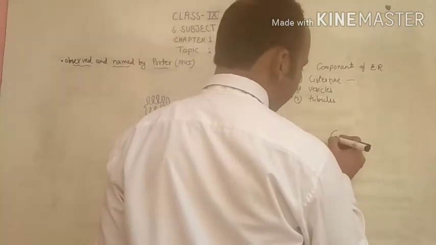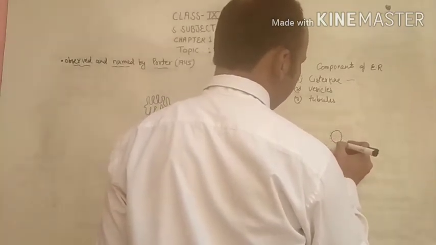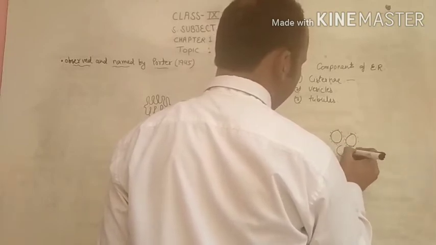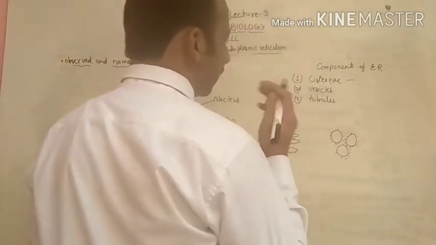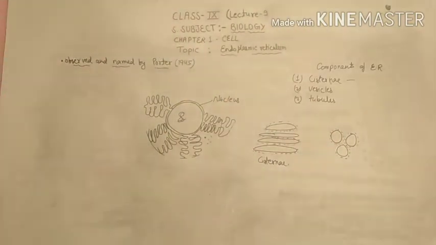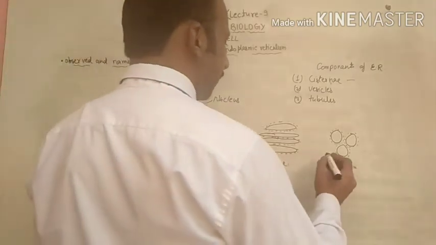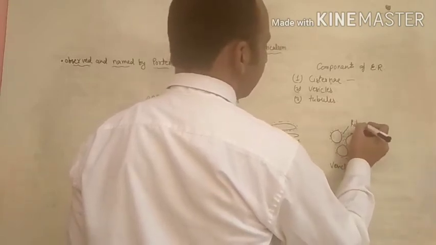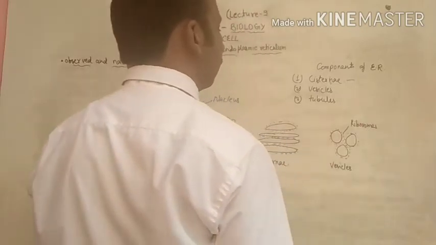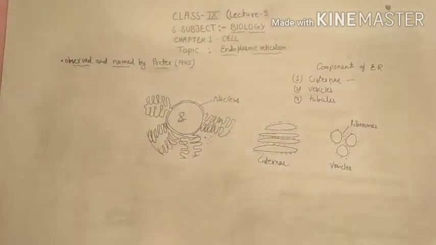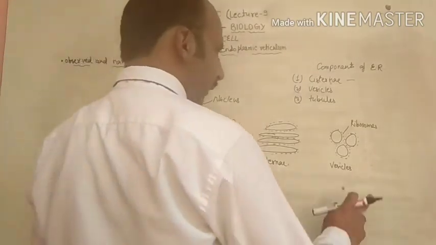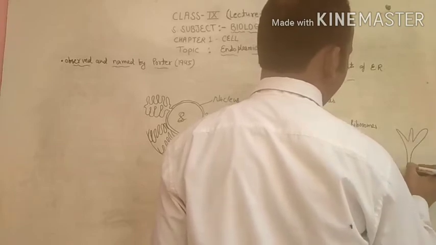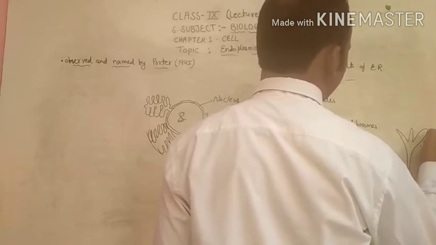Now, the second one is the vesicles. Vesicles are spherical, round shaped structures, and the dots on them represent ribosomes. Now the next one is the tubules.